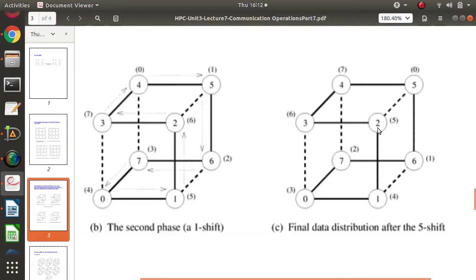Now 2 plus 5 is 7. So 2 has data 2 and wanted to send to 7. So 7 got 2. 3 has data 3, but it wanted to send to 3 plus 5, which is 8. 8 means 0, because again we take it reversely. So now 0 got 3. In this way, circular shift is done over a hypercube. So in this way, circular shift is done over ring topology, mesh topology, and hypercube topology.